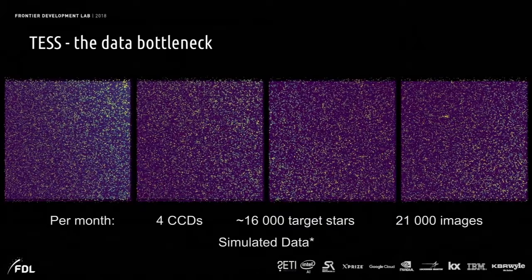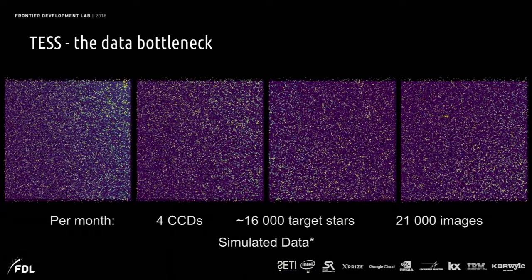So this is the kind of data we're going to get, though. These are 4 CCDs from TESS. In fact, these are simulated data because it has only just launched, so we don't have real data. We have 4 sectors' worth, like this, of simulated data from the pipeline that the NASA Ames people have provided. So these are the images, but we focus on 16,000 target stars in here. There are hundreds of thousands of stars that might have planets in. And we get about 21,000 images for each of those target stars.